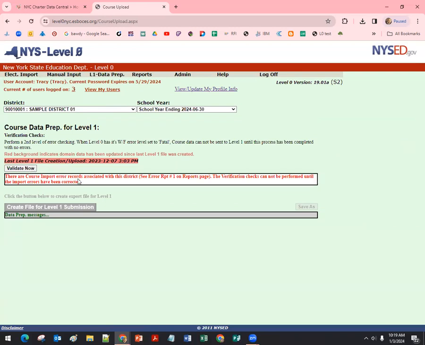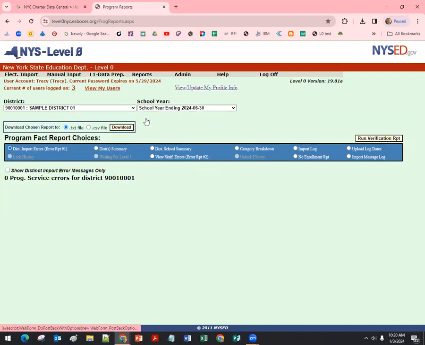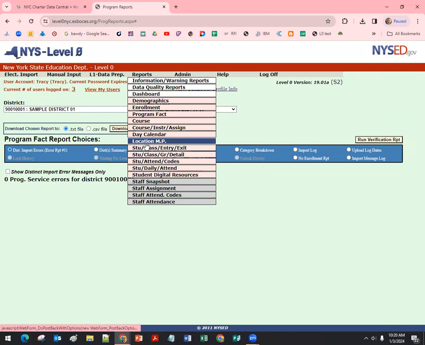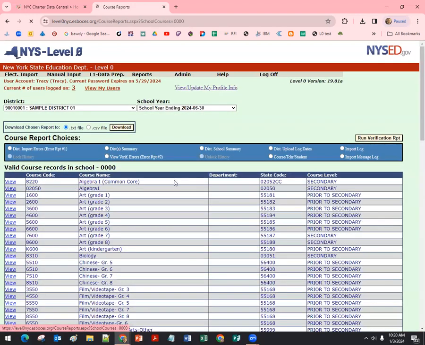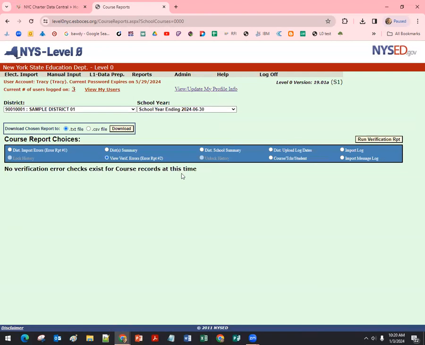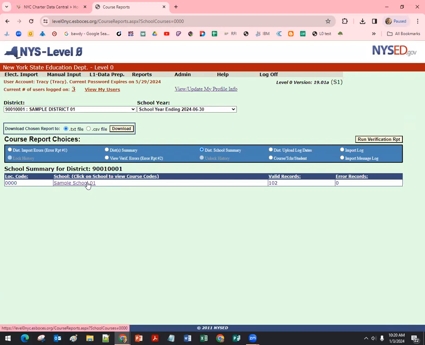And then it warns me, whoop, we did the validation, we found some errors, go back and check them. I would go to reports, go to courses, I hit program fact by mistake, courses, and look at my school summary to see what the problem might be. I can run my verification there. All right, I think I must have a code wrong in the background. I definitely need to find that before my data will lock. If you are in a situation like this and you don't know what to do, please call us, we'll be glad to help you.